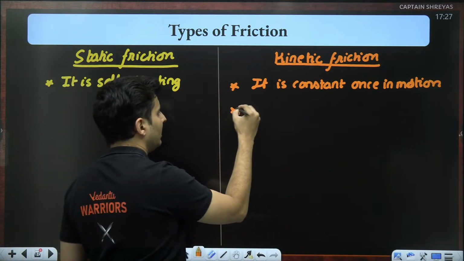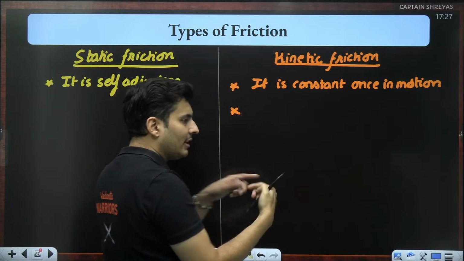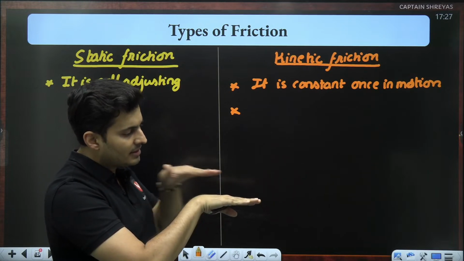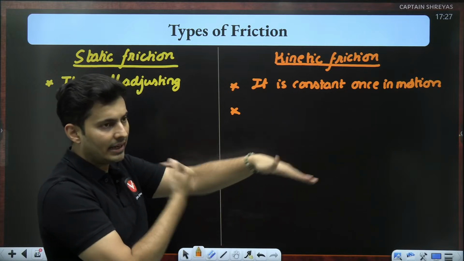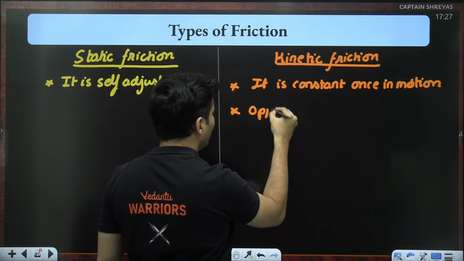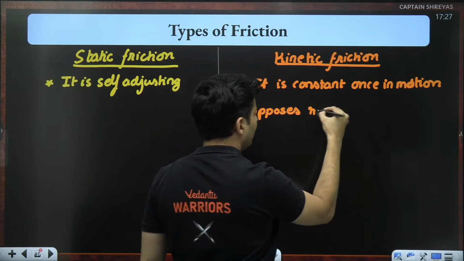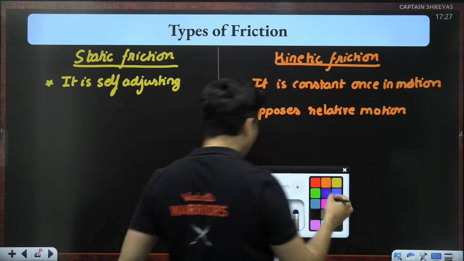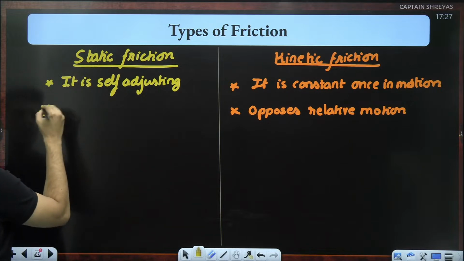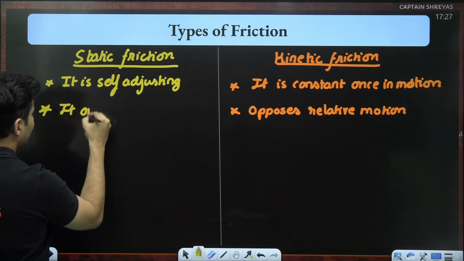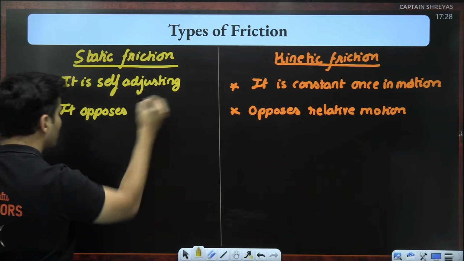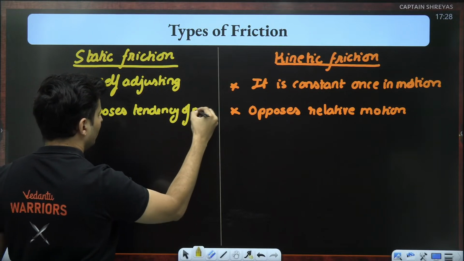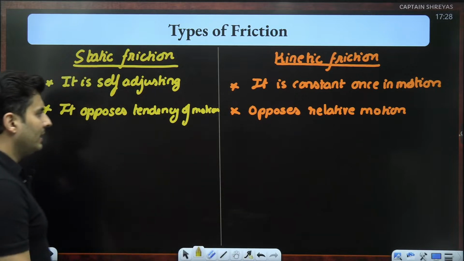Next thing is the direction part. Kinetic friction always opposes the relative motion, meaning if one surface is moving relatively to the right side of the other surface, kinetic friction will act left side. So it always opposes relative motion. But in static, there is no relative motion. There is always a tendency to move. So it opposes the tendency to move because there is no actual motion.